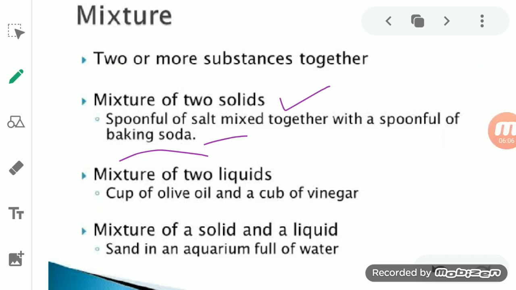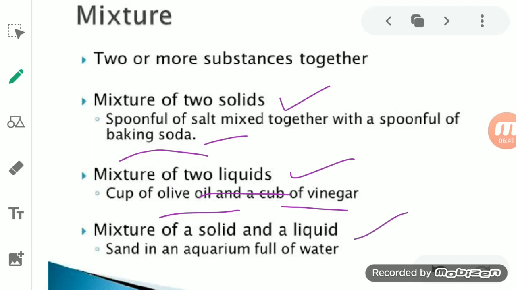The second case is a mixture of two liquids. Both of the components are liquids, like oil and water mixed together. Another example is a cup of olive oil and a cup of vinegar. When vinegar and olive oil are mixed together, that kind of mixture is basically a mixture of two liquids.